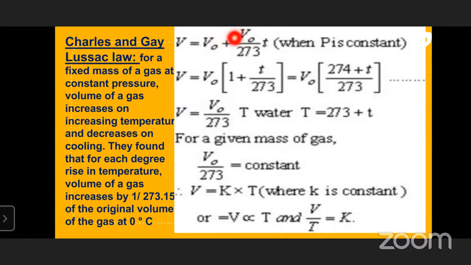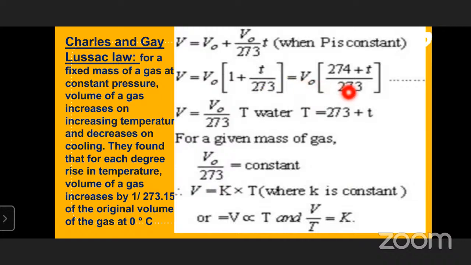Whatever amount of volume we initially took, V0, divided by 273, the extra volume we get should be added to the original volume. So the increased volume is V0 by 273 into T. So V is equal to V0 plus V0 by 273 into T, that is the volume after increasing the temperature by T degrees centigrade, where V0 is the original volume of the gas at 0 degrees centigrade. So V is equal to V0 of 1 plus T by 273.